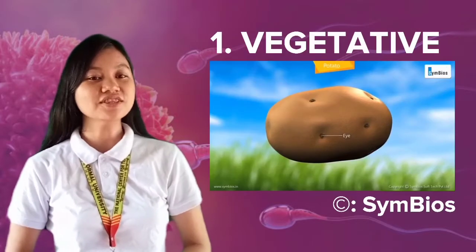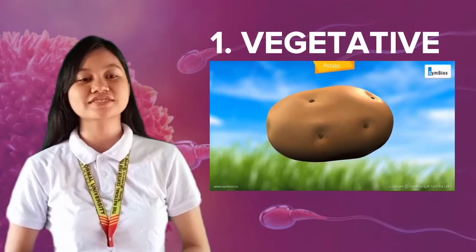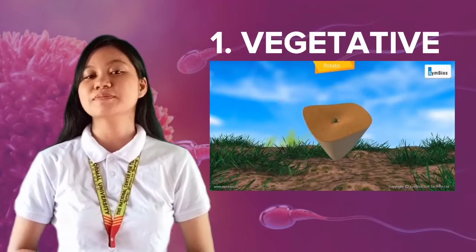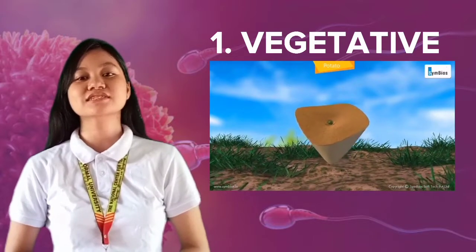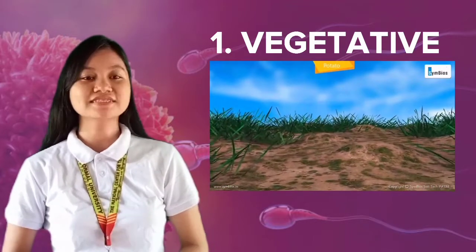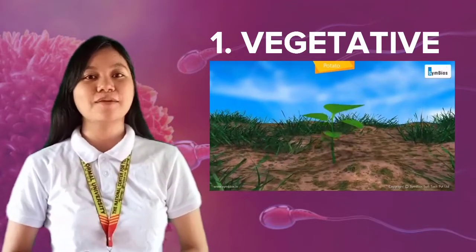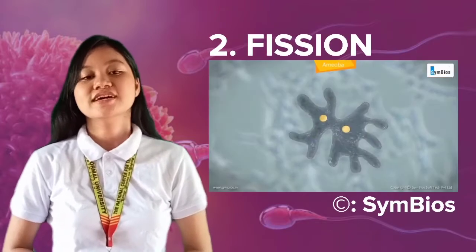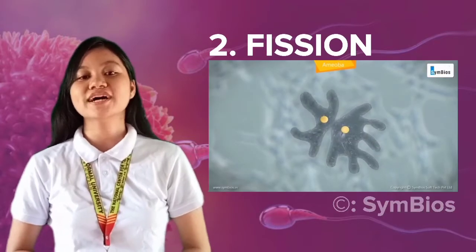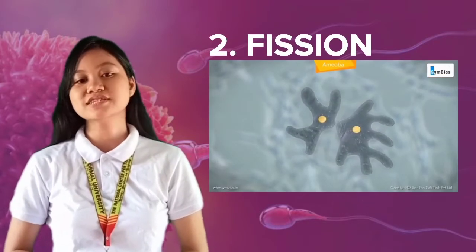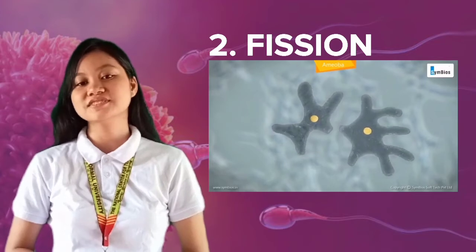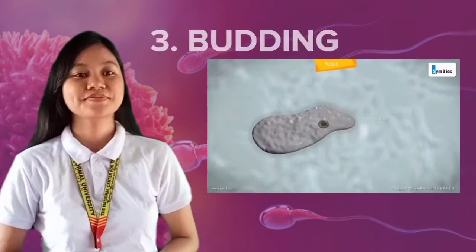Vegetative reproduction. A new individual known as the offspring is produced from a single parent, usually exhibited by some plants. Example of this is a potato. Fission. The cell divides to form 2 identical daughter cells. Example of these organisms are protococcus cells.